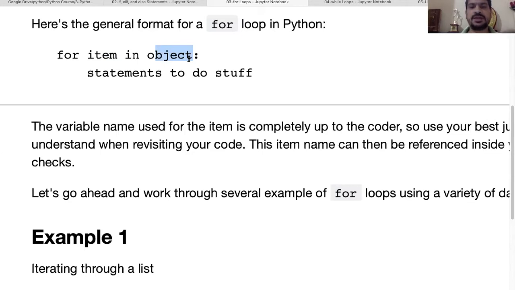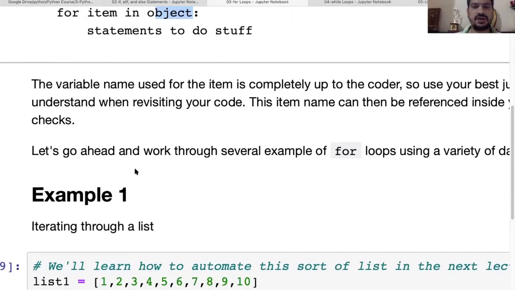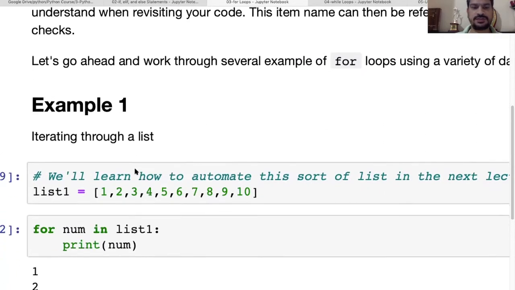What is the output condition, or the stop condition, for the loop? The stop condition depends upon the object length. So it will go up to the last item and then go out. Okay, it will do like that. Let's see how your for loop is going to work.